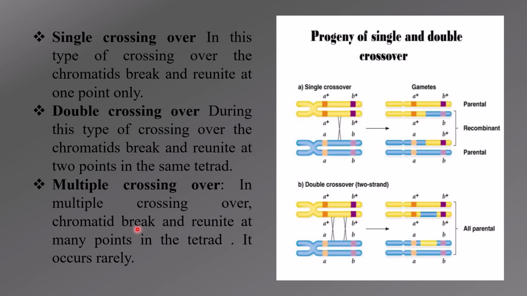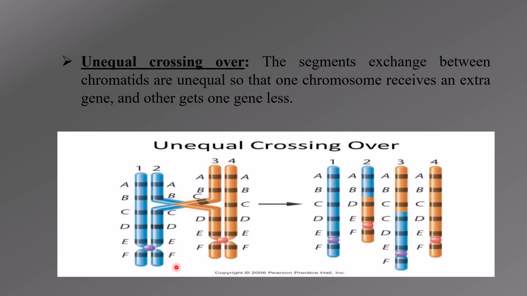Then there is the third type, called multiple crossing over. This rarely occurs. Here, what usually happens is the chromatids break and reunite at many points in a particular tetrad, or in particular homologous chromosomes.